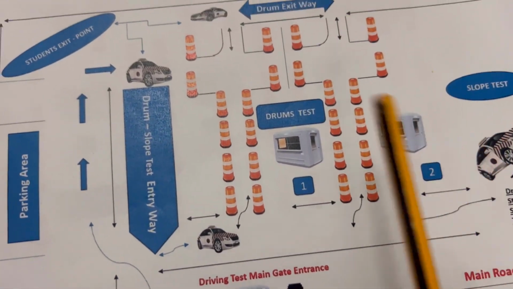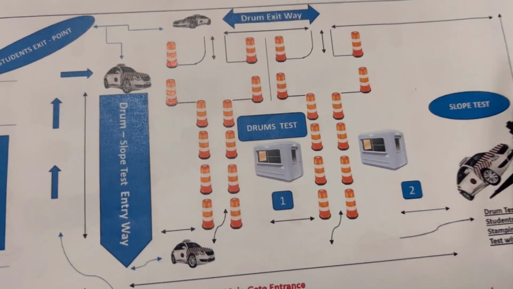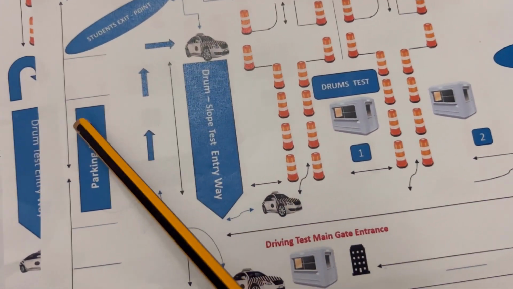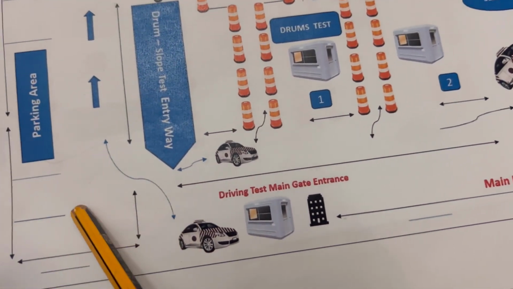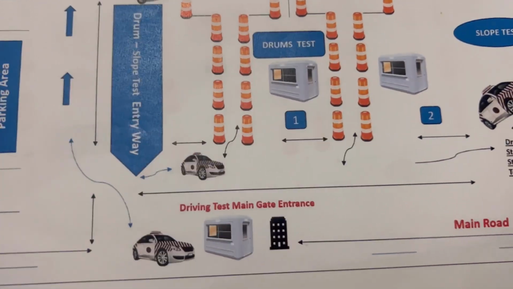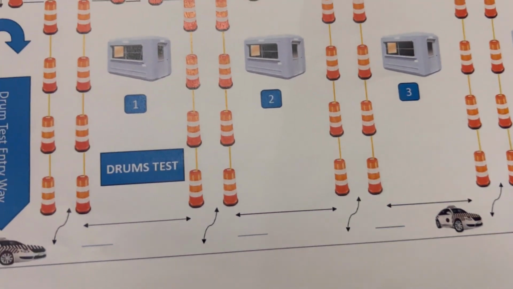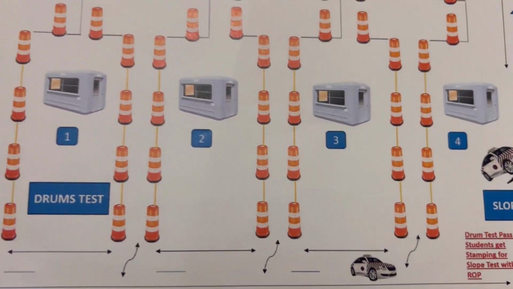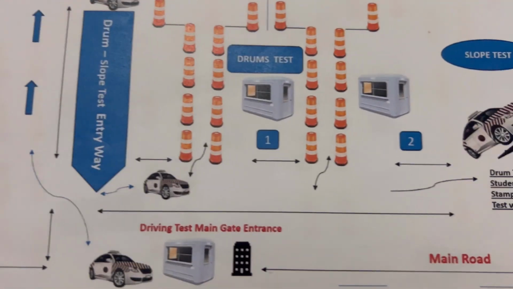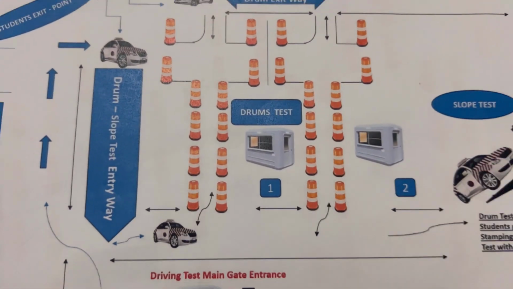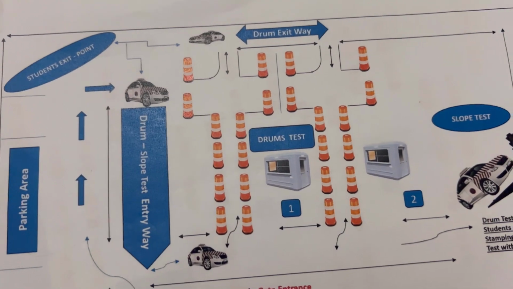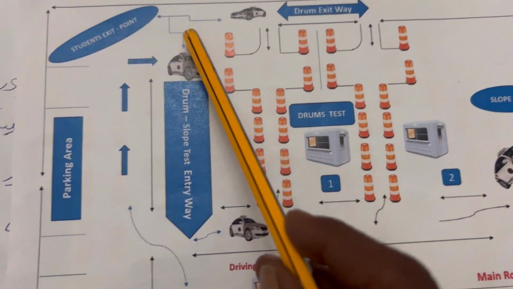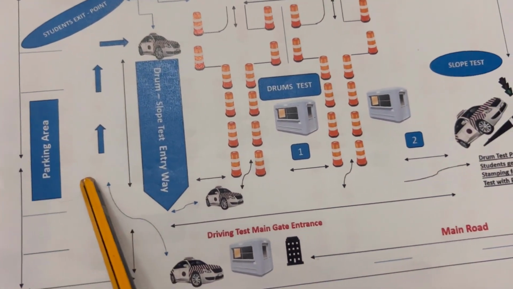And some other students, when they are already finished from the slope, they're trying to go out. They will go out the parking, but they will go where? They will go to the outside of the road. So after that, some students, when they already finish from the slope, they will go out to the parking. Then what will happen?